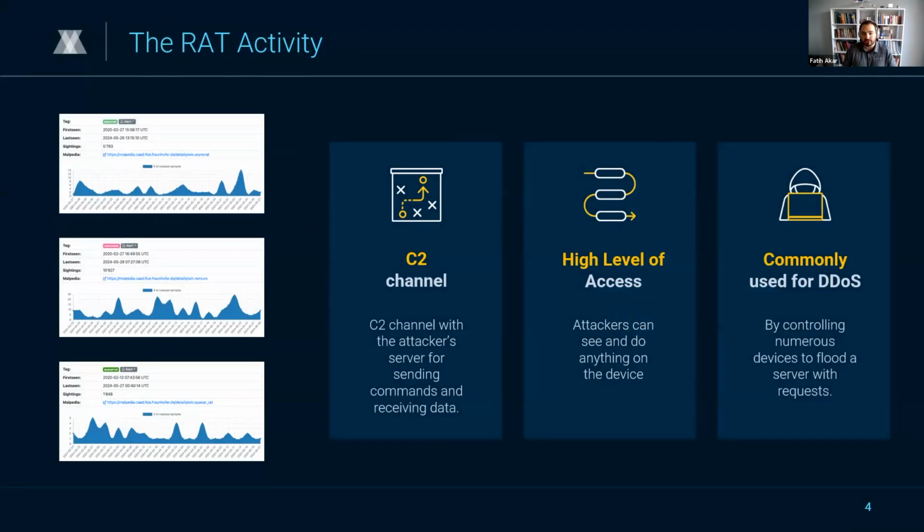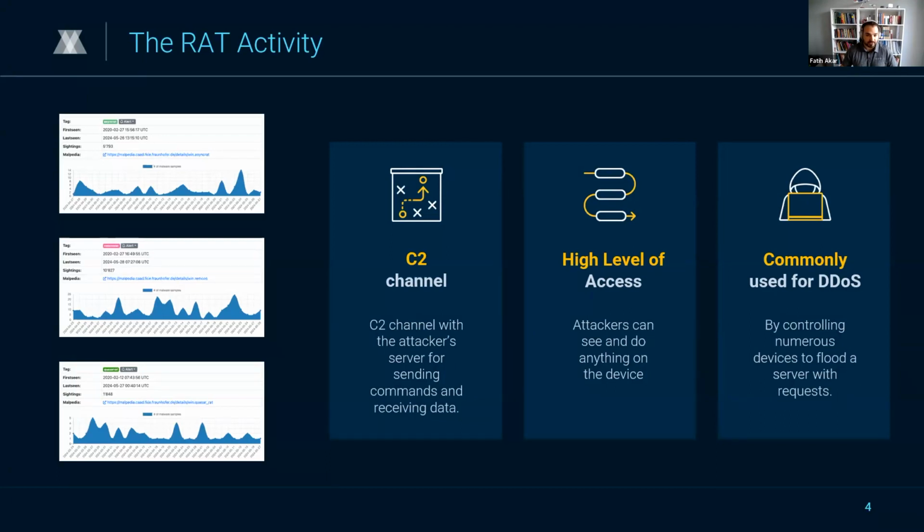Let's discuss remote access trojans and their activities. Just to give a definition and their purposes, a remote access trojan, a RAT, is designed to allow an attacker to remotely control a computer. It is similar to remote desktop protocols that we have in Windows environments, and another similar concept is the ability provided by software like TeamViewer. However, in RATs, all of these things are provided for the attacker's benefit for malicious purposes.